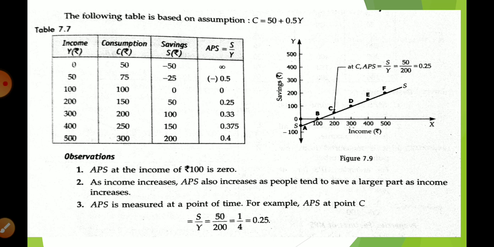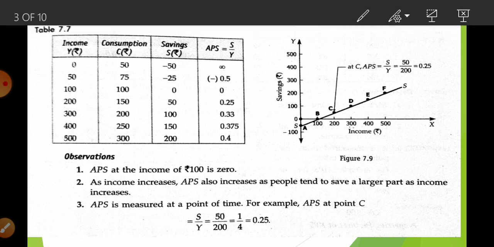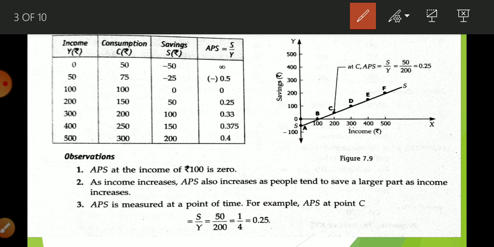This time you may not be able to understand this equation, but when I explain the C function and S function, and I explain numerical questions, then you will be able to understand it. Let me explain APS with the help of this table and this diagram. Okay, students, let me start.